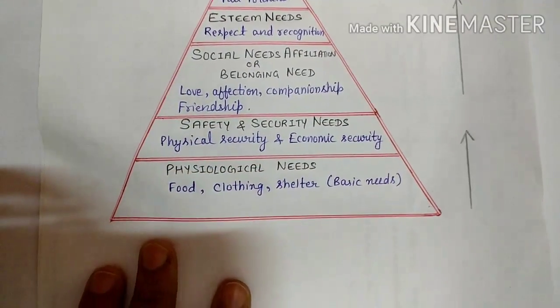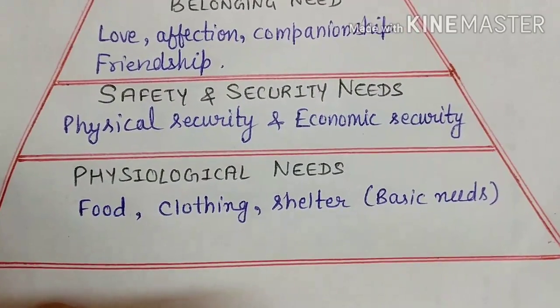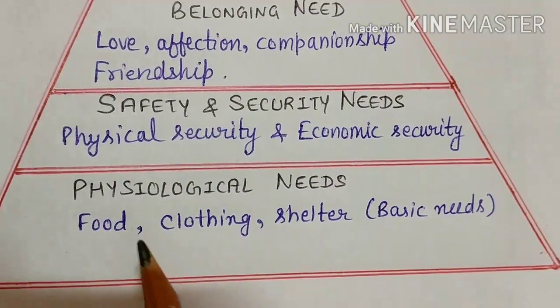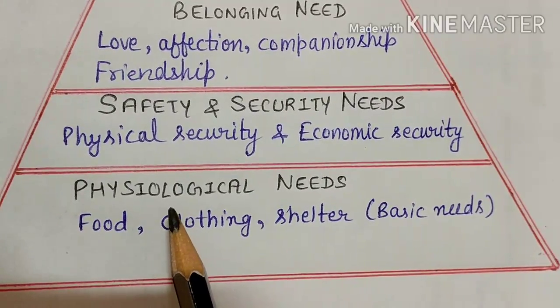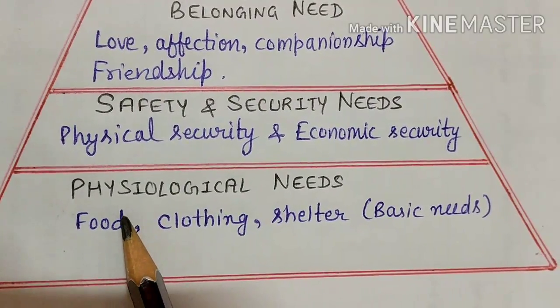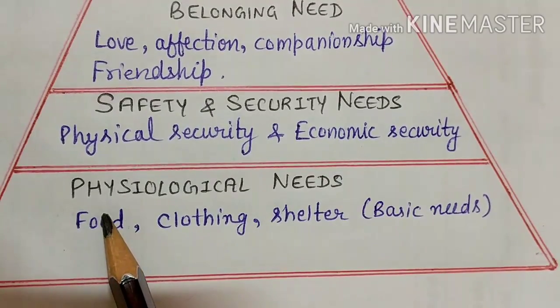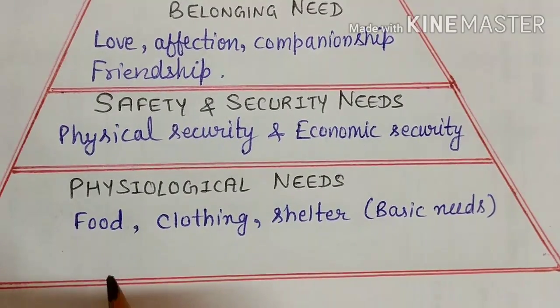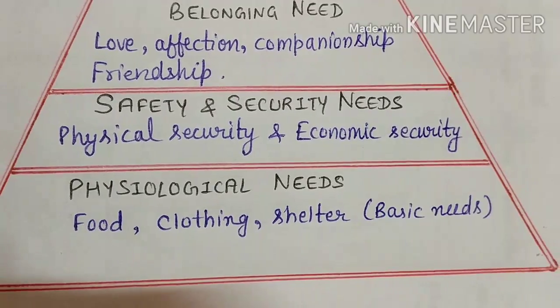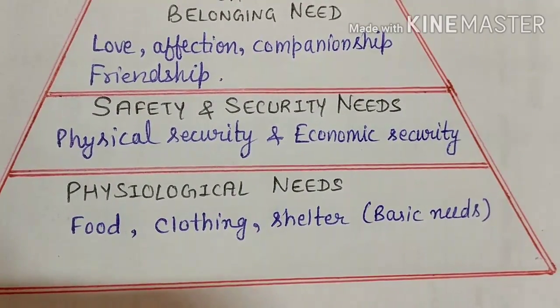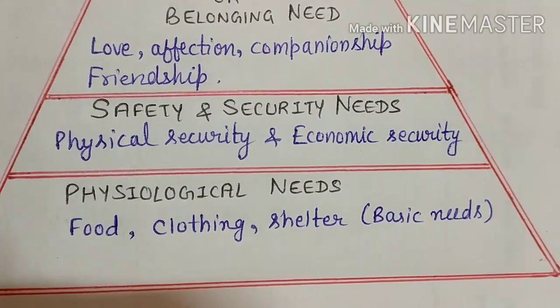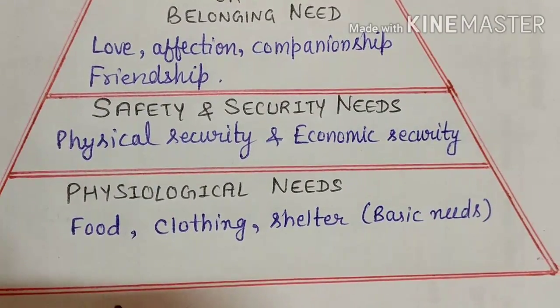So the first one is physiological needs. Sorry, not psychological, it is called physiological needs. Many times we make mistakes in reading. It seems like psycho, but it's not, it's physiological needs. Under physiological needs come the basic needs: food, cloth and shelter. Every human has to fulfill their basic needs like food, clothing and shelter.